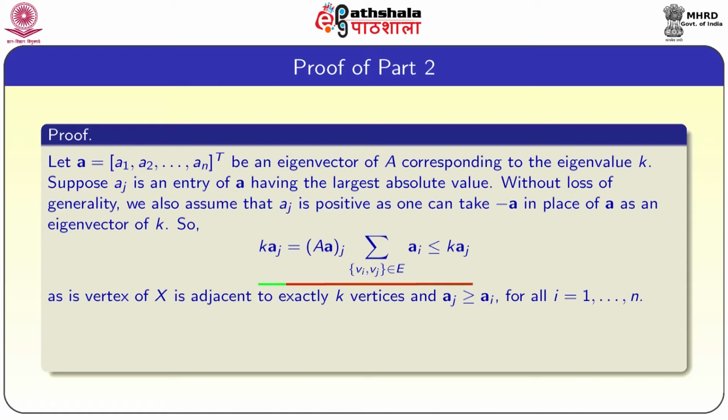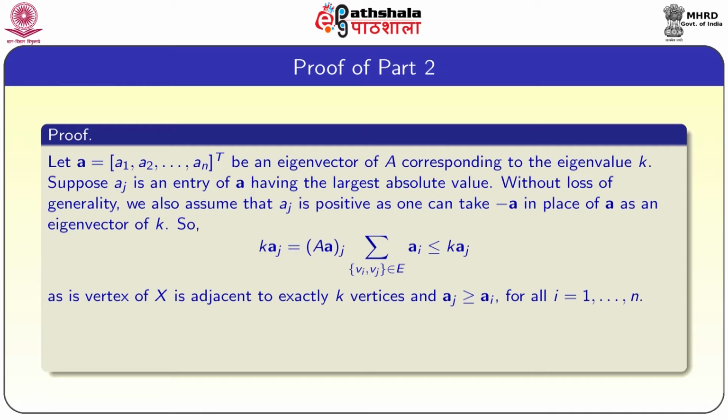So, k aj is equal to the jth entry of capital A times the vector A, which is equal to the summation over vi vj belongs to E of ai, which is less than or equal to k aj, as the vertex vj is adjacent to exactly k vertices and aj is greater than or equal to ai for i = 1 to n. Because of that we get that k aj is less than or equal to k aj, but they are equal.